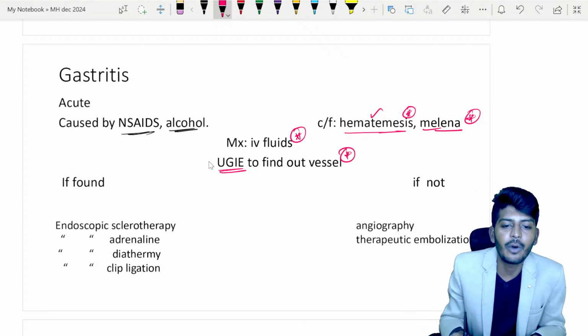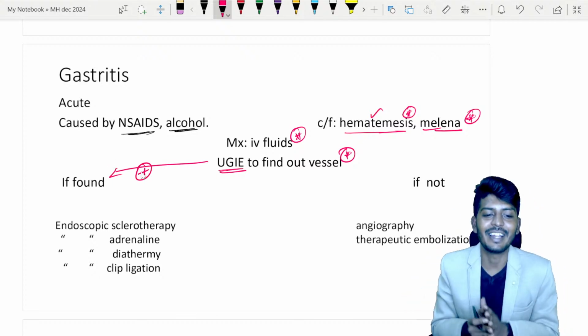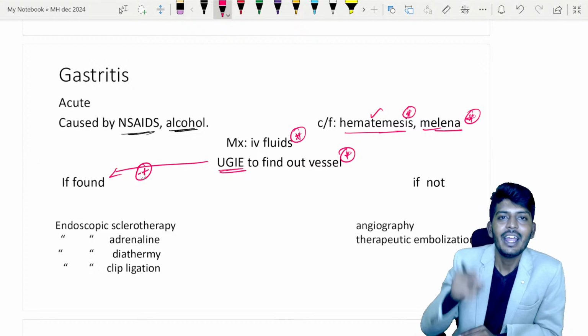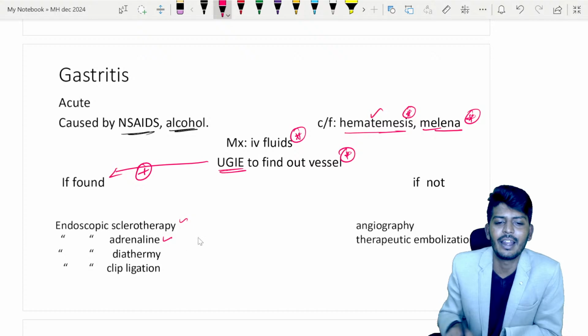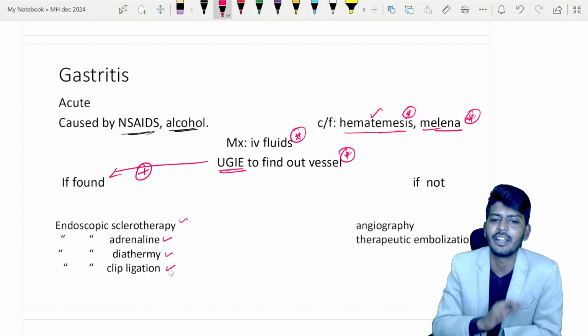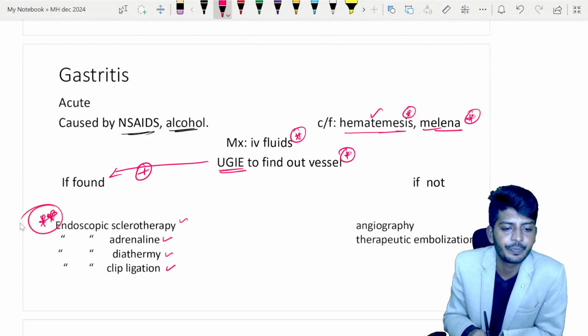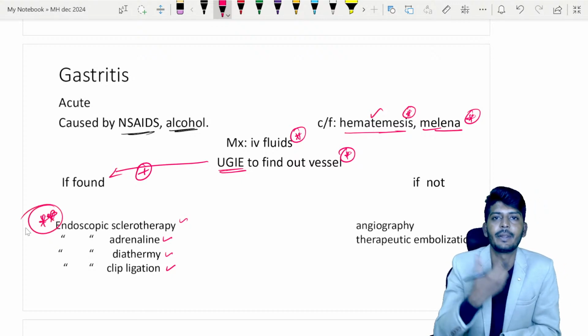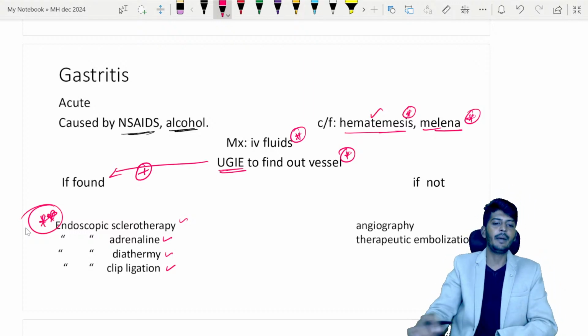If you went inside with the endoscope and the patient was lucky and you find the blood vessel, you can do endoscopic sclerotherapy, inject adrenaline, do diathermy, or do clip ligation. You can do any of the procedures. Usually preferred is endoscopic sclerotherapy. What you are going to do is inject the sclerotherapy material into that area, and it will stop the bleeding.